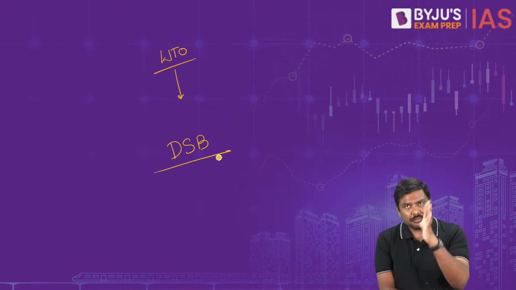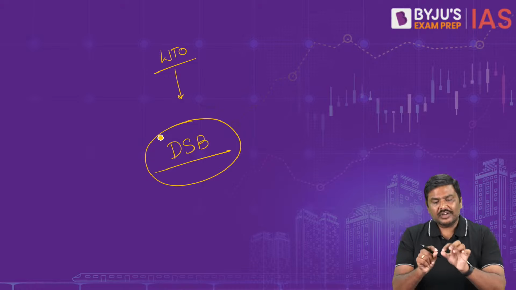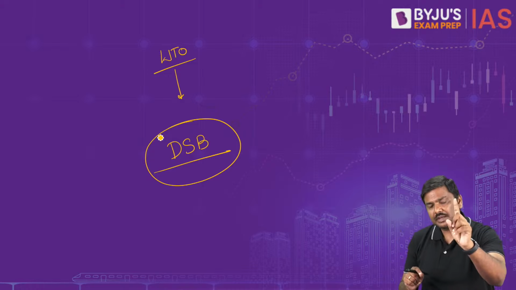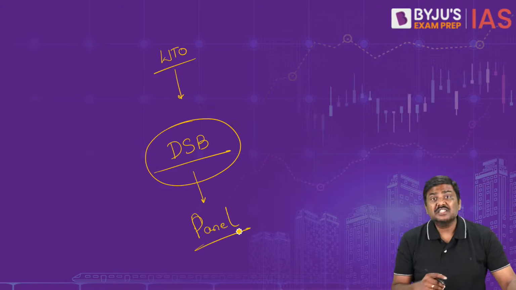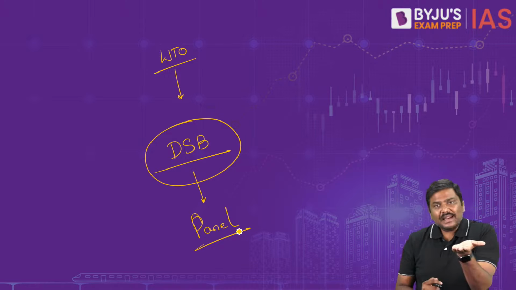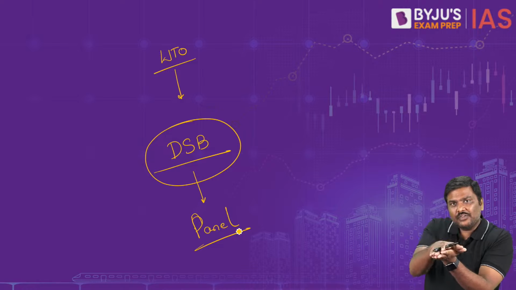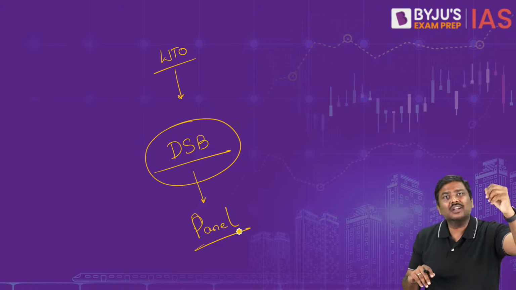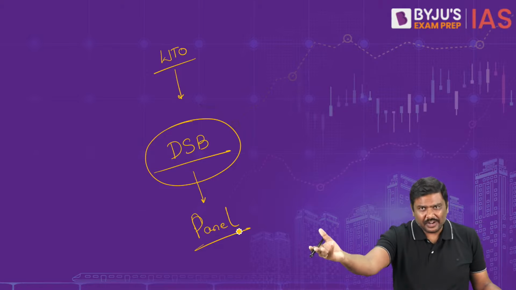It will try to resolve the dispute, and one of the steps it takes is to appoint an expert panel. This panel will give a report. This report will either find country A violating fair trade, or country B not conducting fair trade.